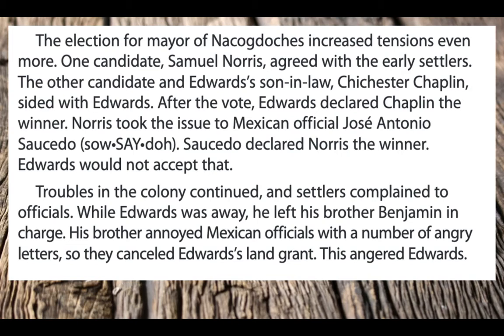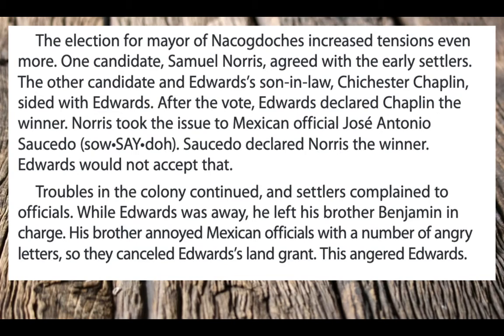The election for mayor of Nacogdoches increased tensions even more. One candidate, Samuel Norris, agreed with the early settlers. The other candidate and Edwards' son-in-law, Chichester Chaplin, sided with Edwards. After the vote, Edwards declared Chaplin the winner. Norris took the issue to Mexican official Jose Antonio Salcedo. Salcedo declared Norris the winner. Edwards would not accept that.